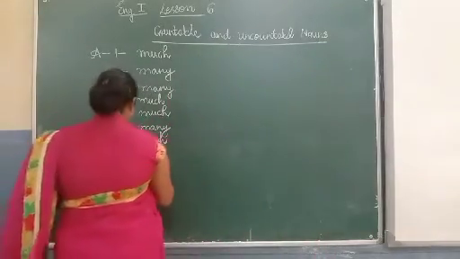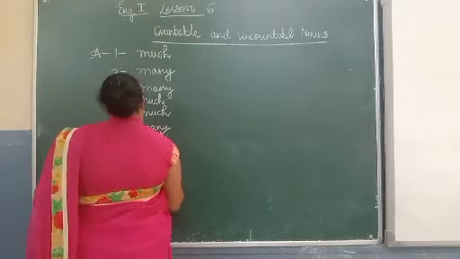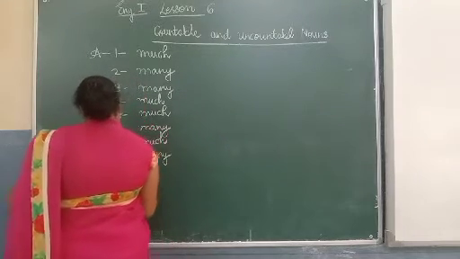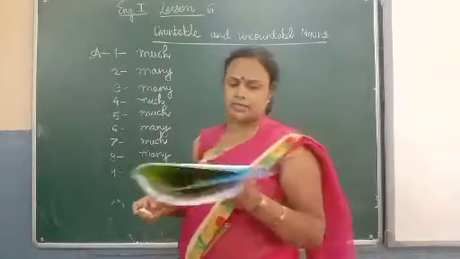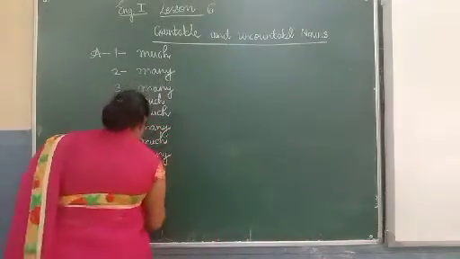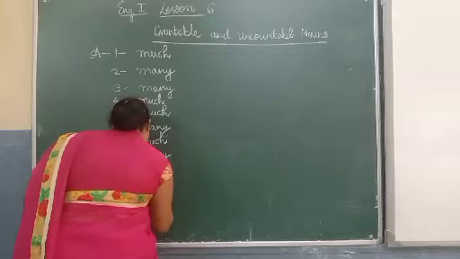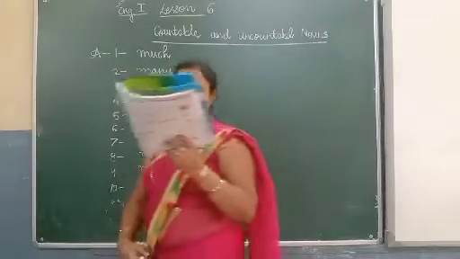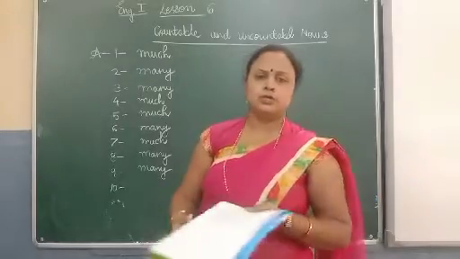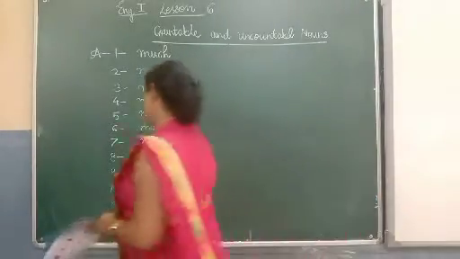Books are countable, so write here many. Nine: how many birds are there in the cage? Birds are also countable, so write here many. Ten: how much juice is left in the bottle? Juice is uncountable, so write here much.